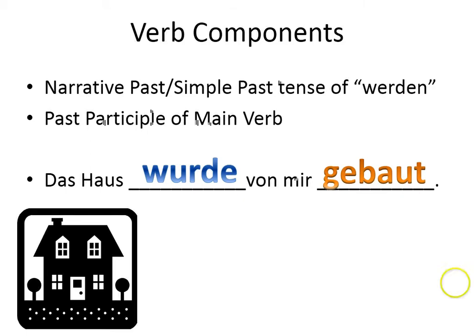If you noticed that werde, or the werden form, was replaced now by the simple past tense of our werden verb, then you are correct. So, narrative past, or the simple past tense of werden, is our first verb. And then we utilize the past participle of the main verb. So, instead of present tense passive voice, das Haus wird von mir gebaut, this, in the past tense, becomes das Haus wurde von mir gebaut.